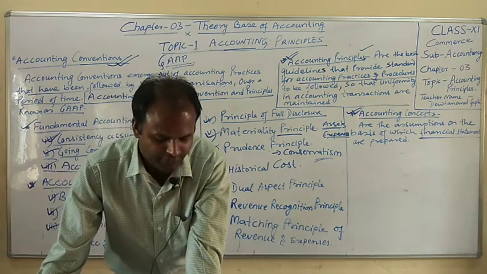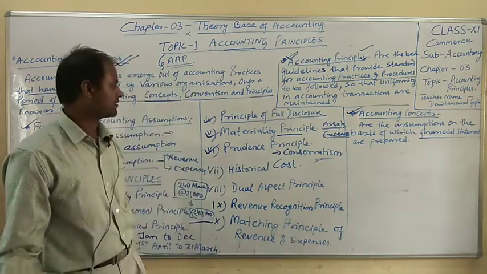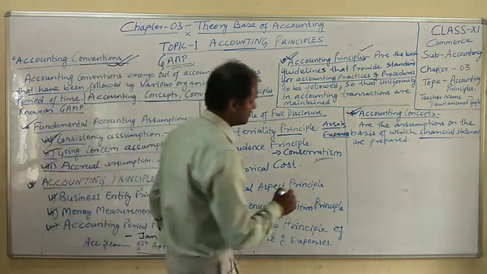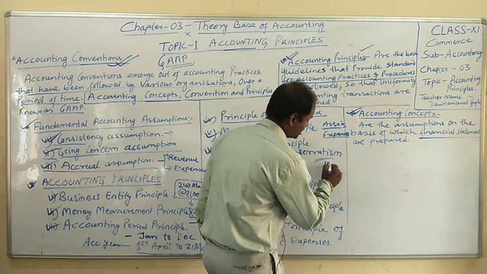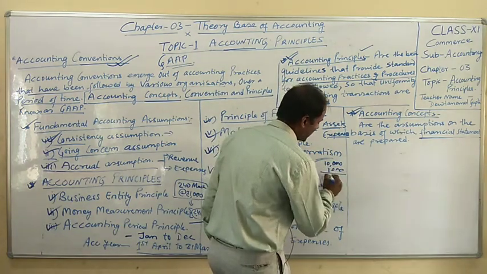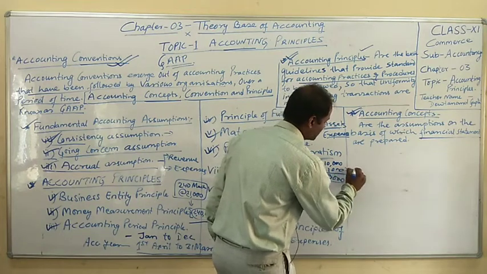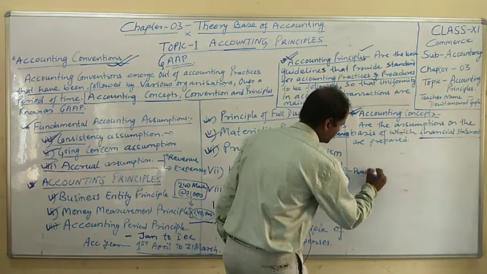We reduce bad debt from debtors to present a conservative estimate of realizable value. Suppose out of 10,000 of debtors, one debtor owing 1,000 is unable to pay, then 9,000 will be shown, and this 1,000 will be treated as bad debt.